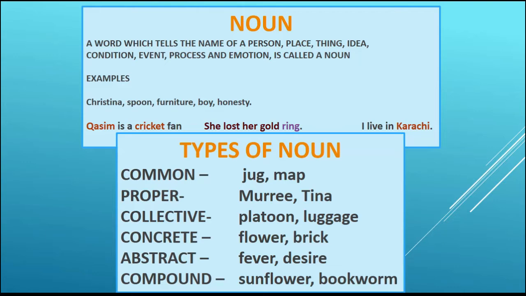On the other hand, abstract nouns are things or emotions or any name which you cannot touch, which you cannot sense with the common five senses. Now, compound nouns are names which are formed by joining two or more words, like here sunflower, bookworm.